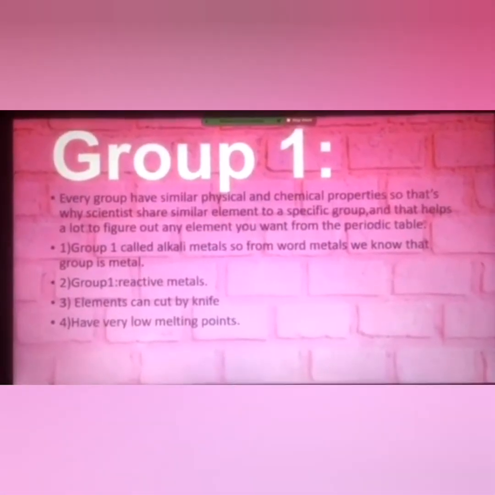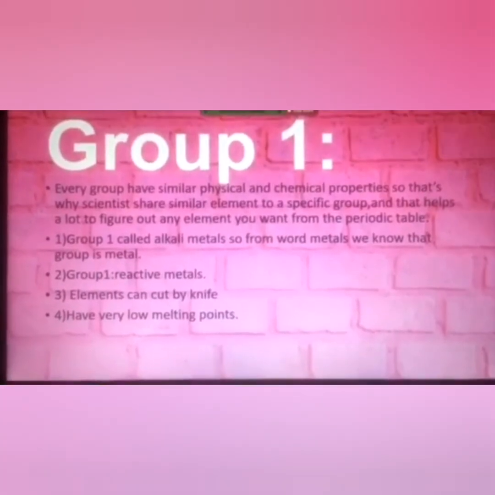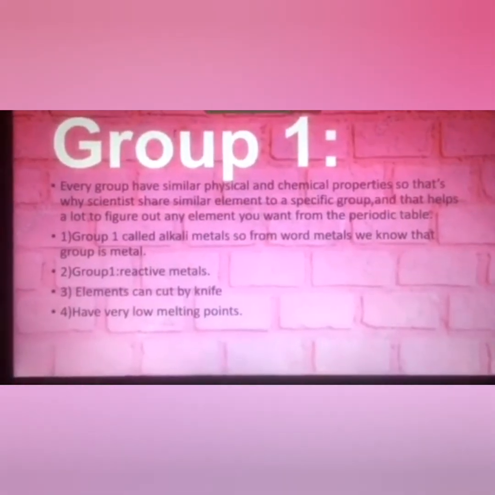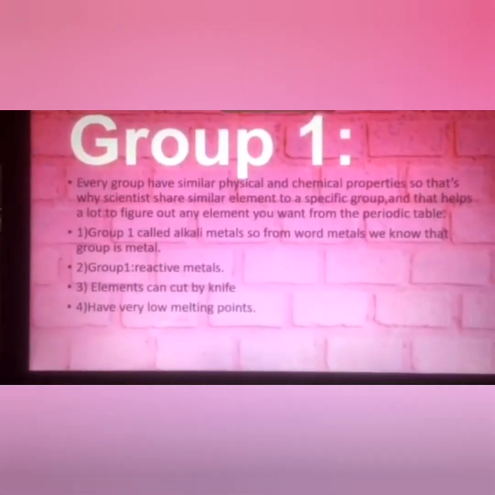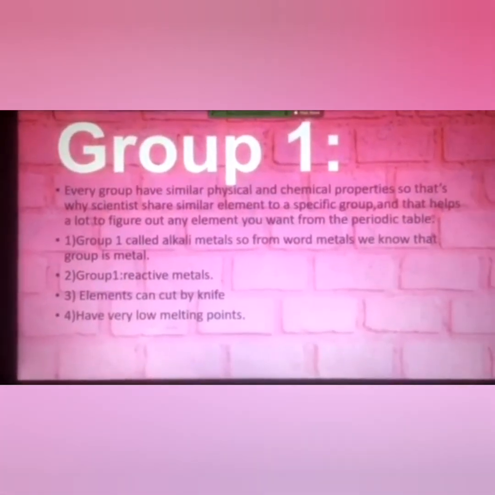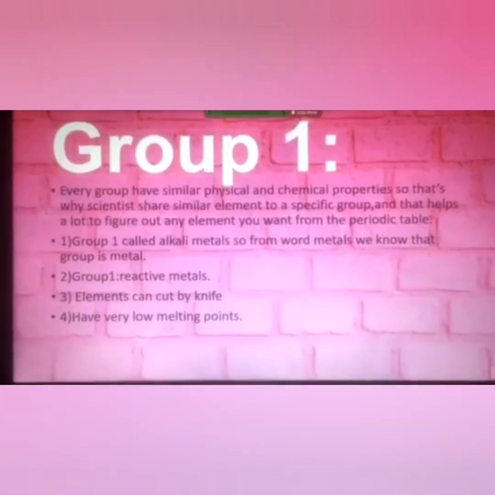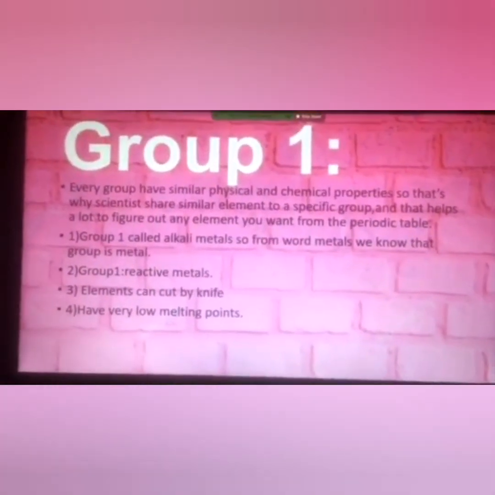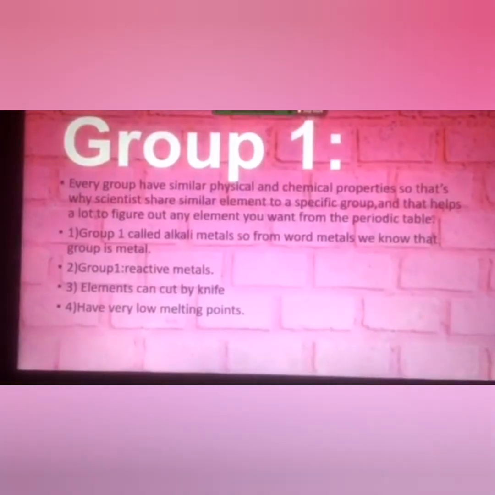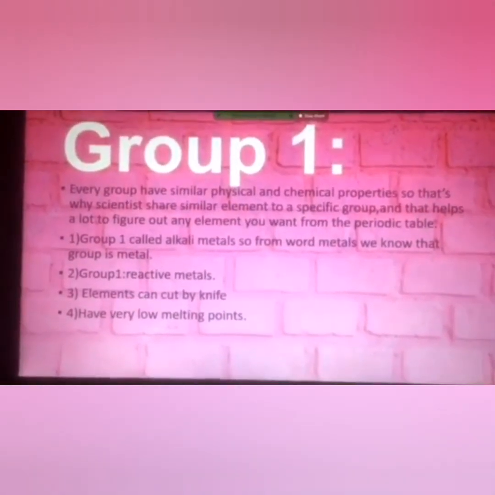First, Group 1 is called the alkali metals. From the word metals, we know that the group is metal. Second, Group 1 metals are very reactive. They have very high reactivity. Third, the elements can be cut by a knife. They are so soft.